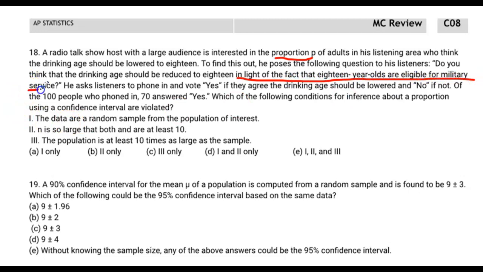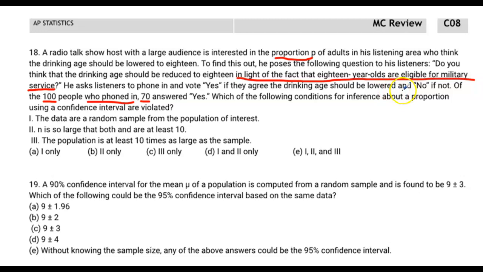So I want to be careful before we actually answer this question. This way of asking this question does have a source of bias in it. This is sort of a leading question, right? It gives information within the question that is intended to have the question answered in a certain way. But anyway, he asked listeners to phone in and vote yes if they agree the drinking age should be lowered, and no if not. Of the 100 people who phoned in, this is only people that responded, right? So a little bit of response bias. 70 answered yes. So we have 70 people here that answered yes, and 100 people total. So our p hat is 0.7.